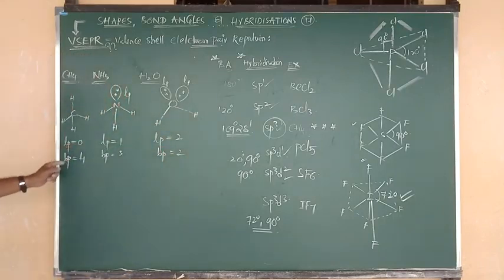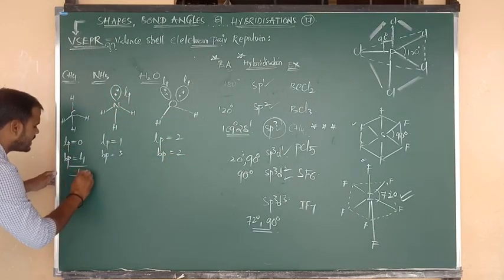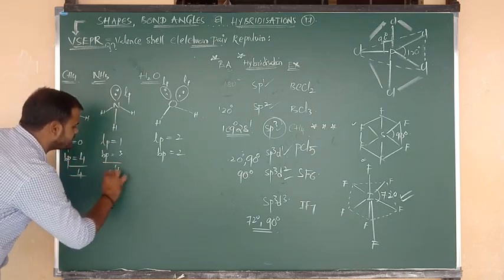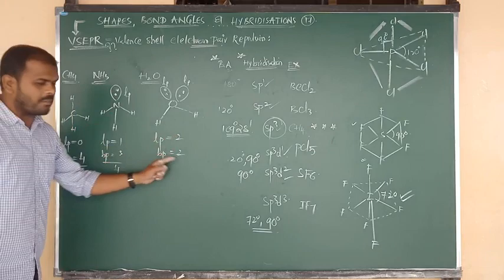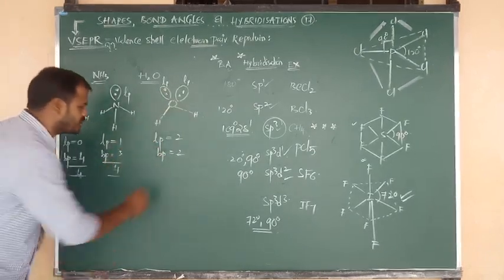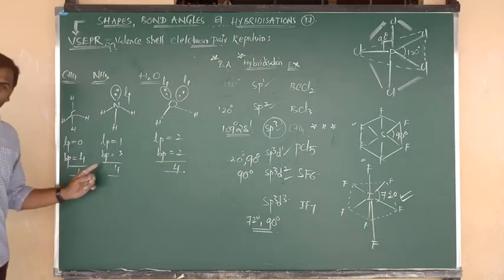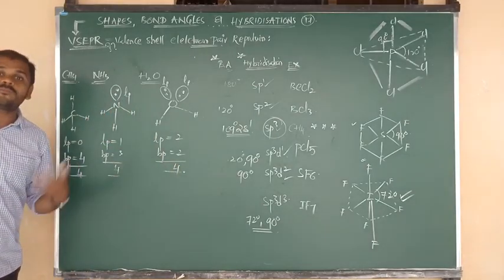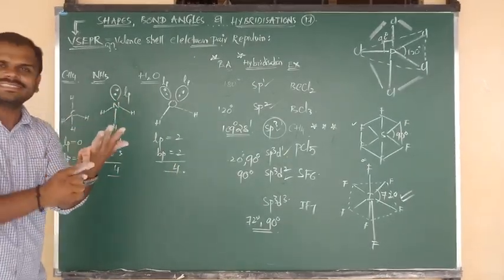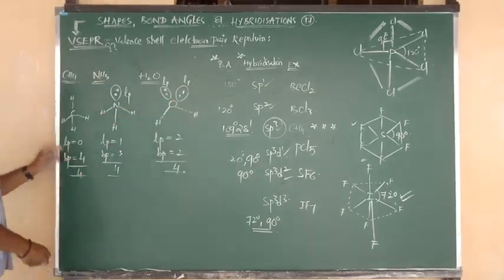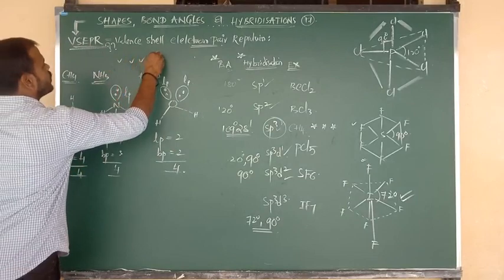Lone pair 0, bond pair 4. Total number of electron pairs is 4. Lone pair 1, bond pair 3. Total number of electron pairs is 4. Lone pair 2, bond pair 2. Total number of electron pairs is 4. Electron pairs 4, 4, 4. Now 4 means count the hybridization: s, sp1, sp2, sp3. Once again, 4 is there, na beta? 1, 2, 3, 4. Okay.